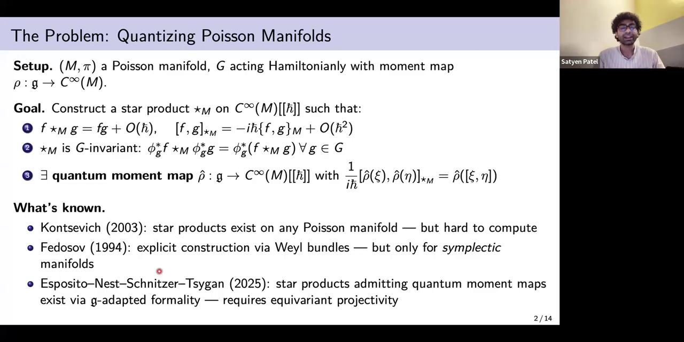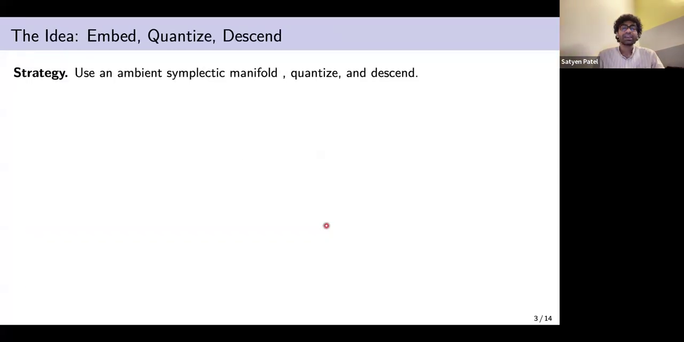Then Boris Fedosov in 1994 gave an explicit construction with a formula using Weil bundles. Again, it was talked about before, but this only works for symplectic manifolds. Then Esposito et al. recently showed that star products admitting quantum moment maps always exist using something called G-adapted formality, and they require a condition known as equivariant projectivity. I'll talk about this a bit more later, but our approach is this.